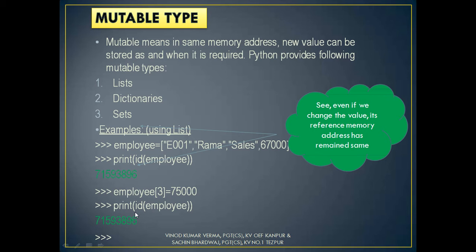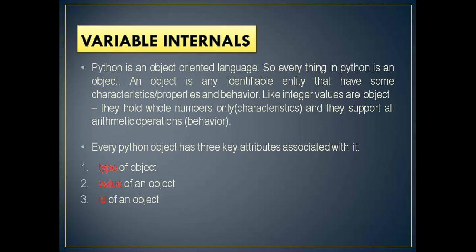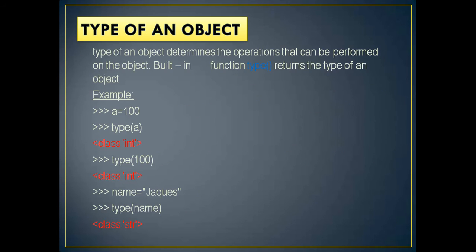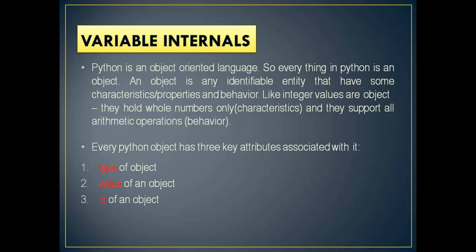You can see there, even though you have modified the value of a particular member in the list, your ID is not changed. Even if you change the value, its reference memory address has remained the same. That is what a mutable type is. Hope you understood clearly the example of list. Similarly, in the case of a dictionary also, because it is also a mutable data type, any member in the dictionary or any value of a key, you can change it.